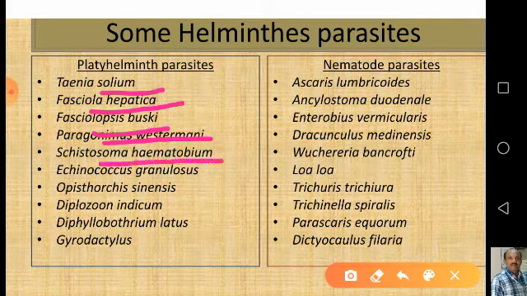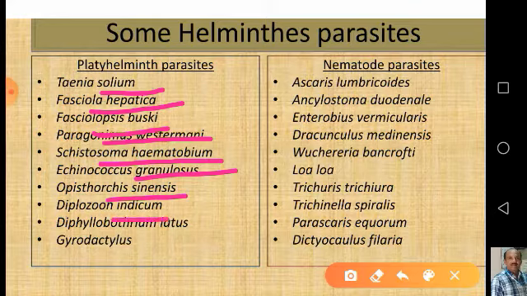Schistosoma haematobium is a blood fluke of man. Then Echinococcus granulosus, Opisthorchis sinensis, Diplozoon indicum. This Diplozoon is an external parasite which lives on the gills of freshwater fishes. Then Diphyllobothrium latus, then Gyrodactylus.